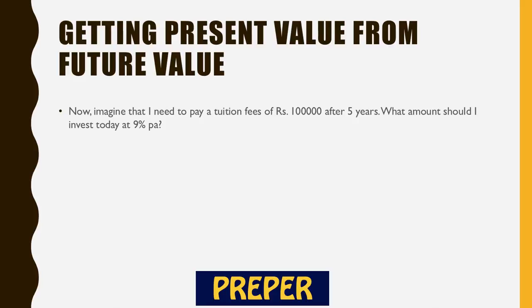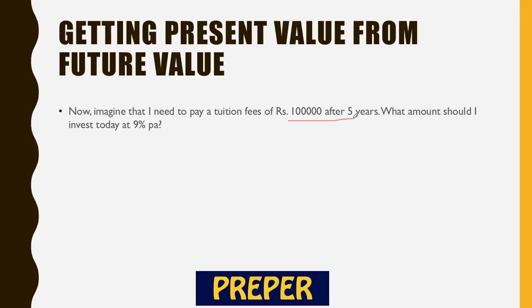Now imagine that I need to pay a tuition fee of rupees 1 lakh after 5 years. So I am planning to go for a foreign MBA, and I have to pay rupees 1 lakh after 5 years. What amount should I invest at 9% today, right?